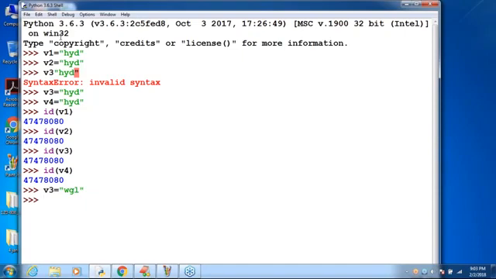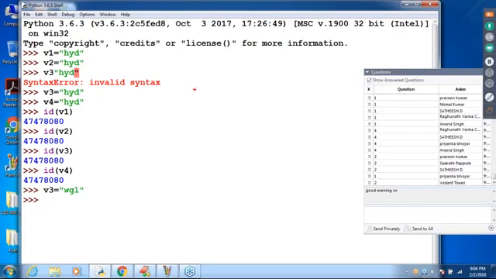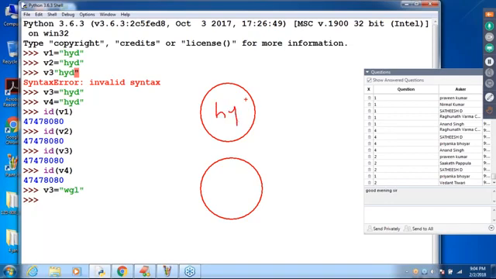Now, observe the diagram. Can you please tell how many objects are there currently? Two objects. Correct or not? Sir, one object is the HYD object. The second object is WGL.